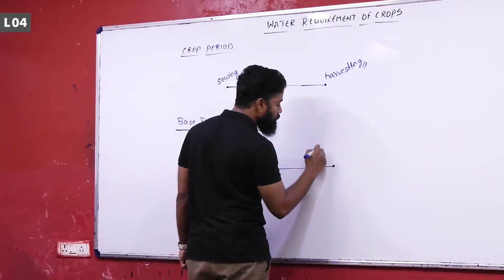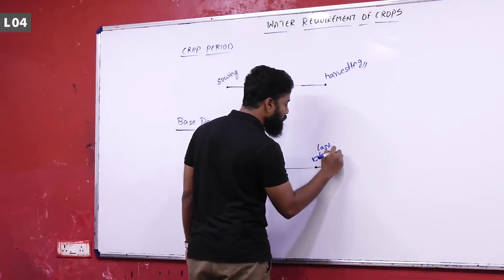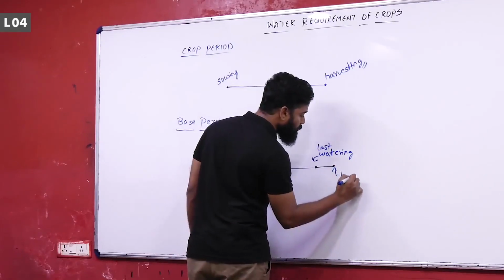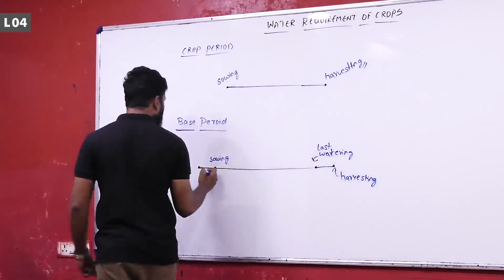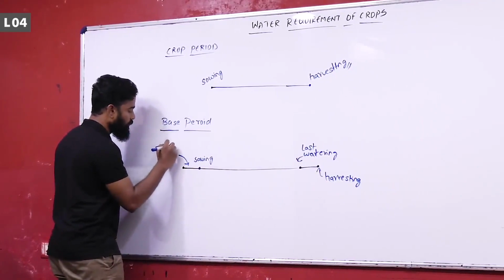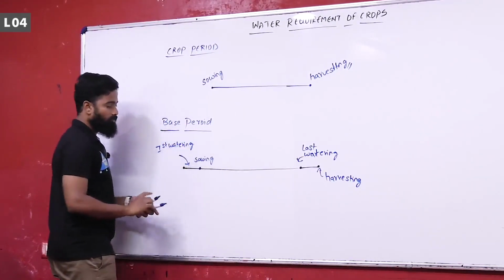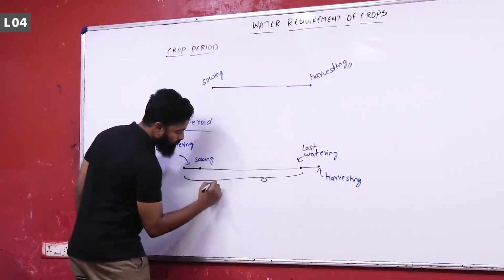So this is last watering, this is the point of harvesting, this is the point of sowing, and this is first watering. Time period from the first watering to the last watering is called base period.